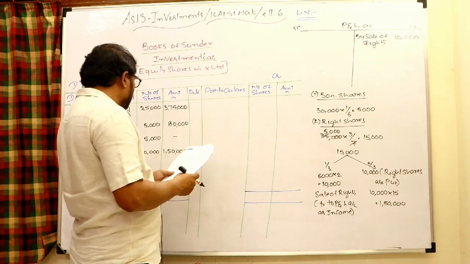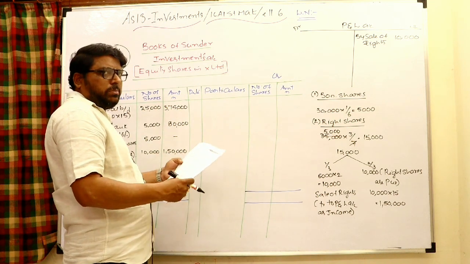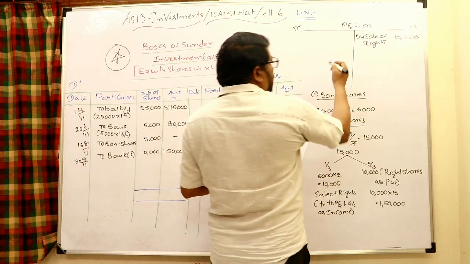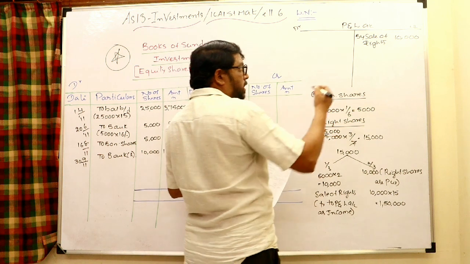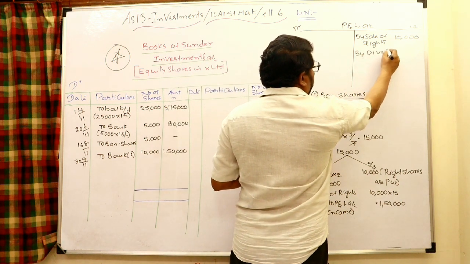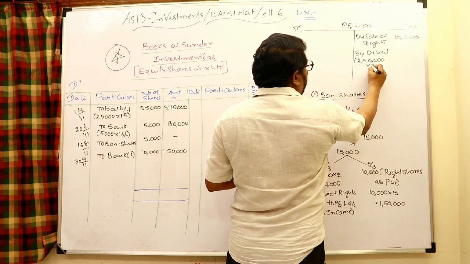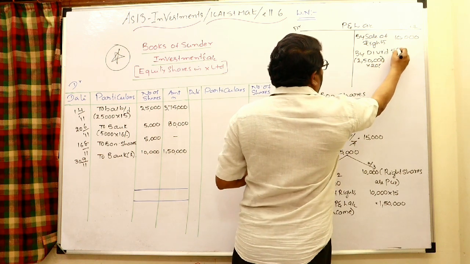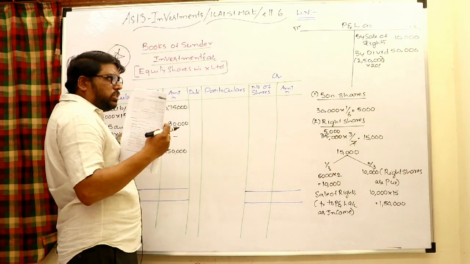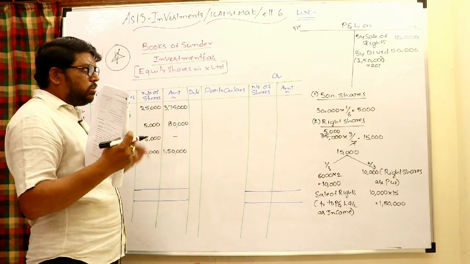It is always to be given on the 25,000 shares of 10 rupees each, 2,50,000 nominal value, at 20%. 2,50,000 into 20% is 50,000, the dividend. So bank account debit, dividend account credit, then to the P&L account. So in the P&L account, by dividend, 2,50,000 into 20%, that is 50,000. This is our post-acquisition dividend, and we are the owners for this.